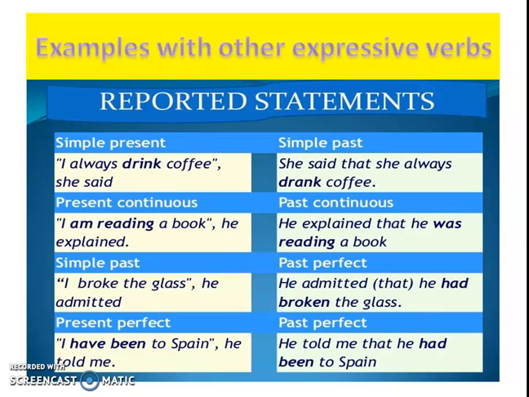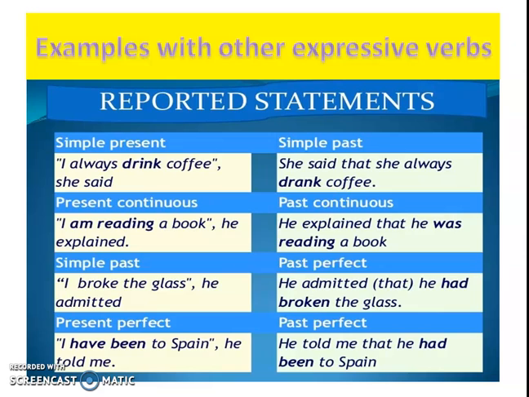And the present continuous: said, I am reading a book, he explained. Now we know that is he. So in the indirect speech form we have, he explained that he was reading a book. The change was from am to was. That was the backshift. I repeat, it was from am, now in the indirect speech form, was. That's the verb.